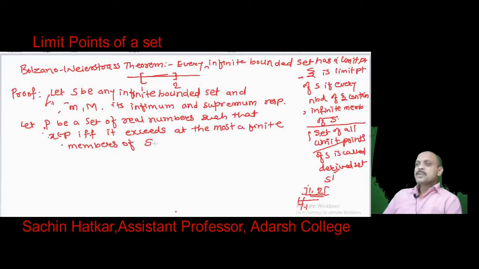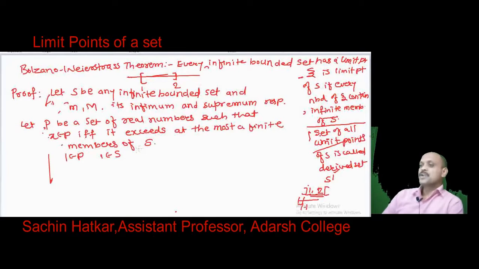At most means we can choose any number. In the above example, the closed interval [1, 2], we can consider 1 belongs to P, because 1 is a member of S and it exceeds at most finitely many members of S. Here we cannot choose 1.5.